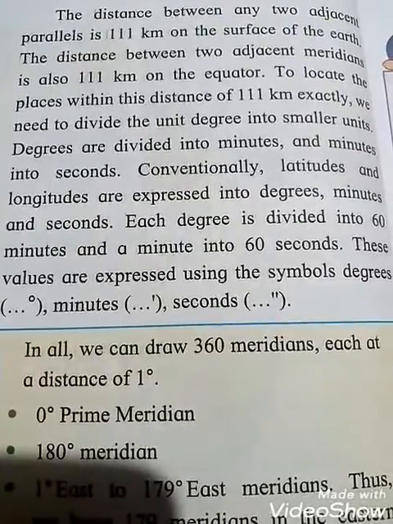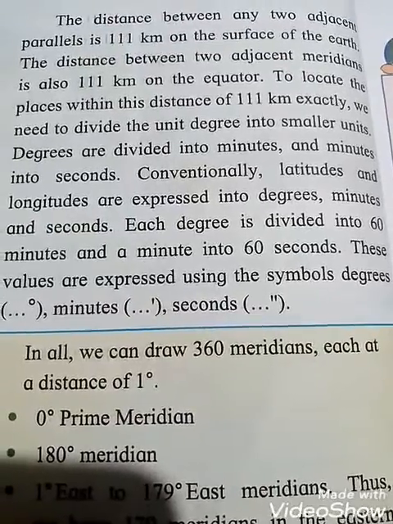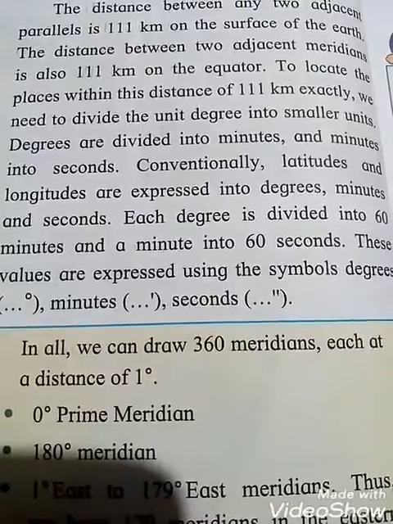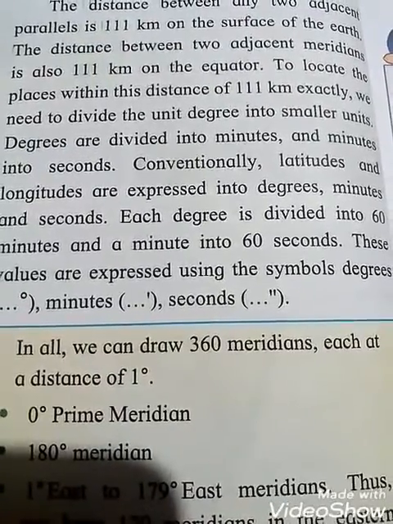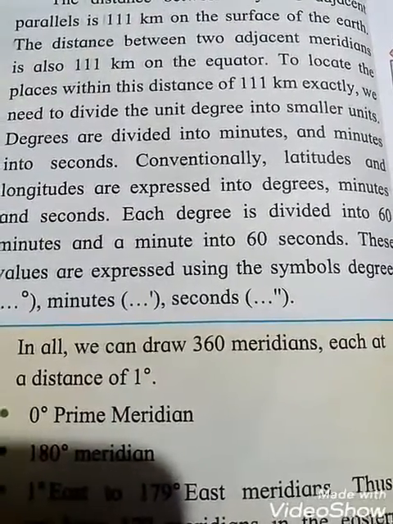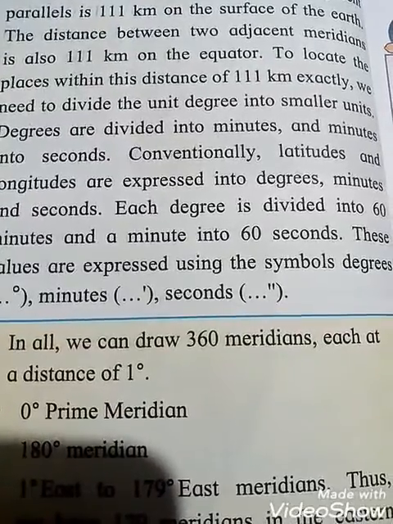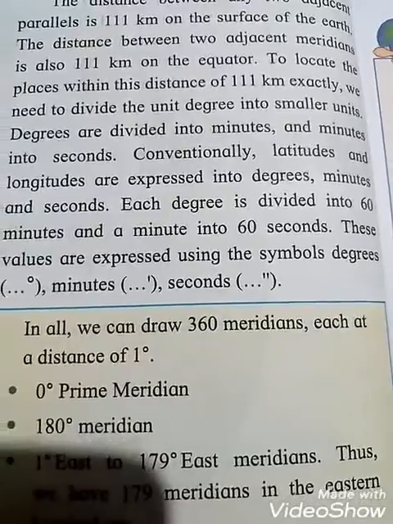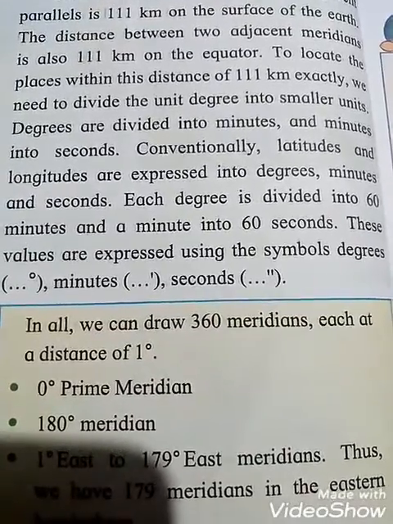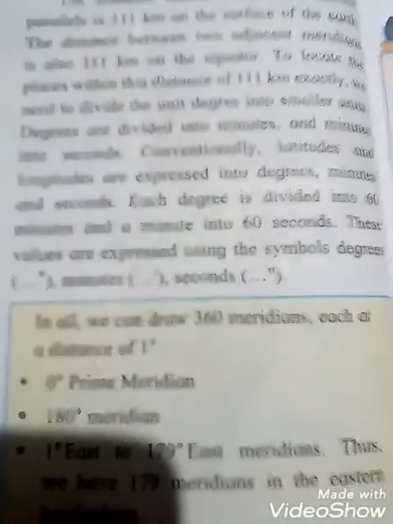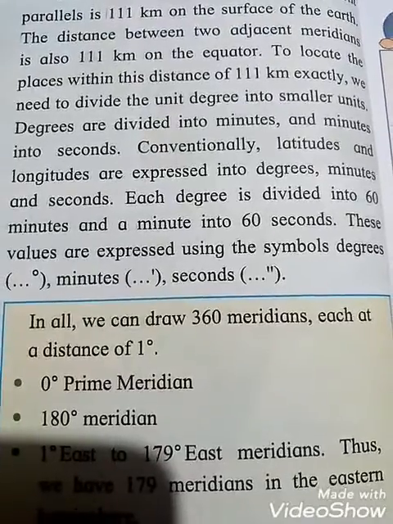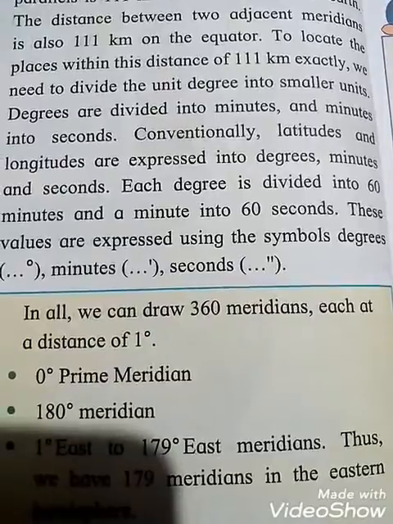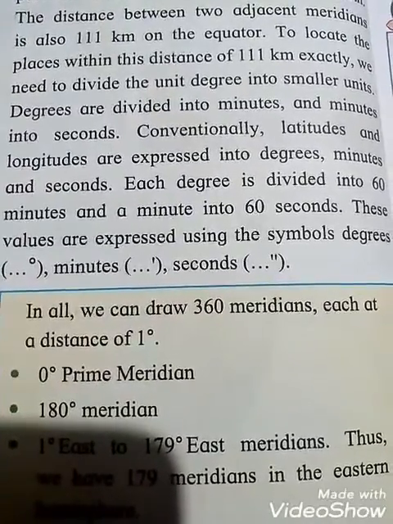Degrees are divided into minutes and minutes into seconds. How are they divided, students? Degrees are divided into minutes and minutes into seconds. Conventionally, latitudes and longitudes are expressed in degrees, minutes and seconds. Each degree is divided into 60 minutes and each minute into 60 seconds. These values are expressed using the symbols for degree, minutes, seconds. See, the symbols are there.